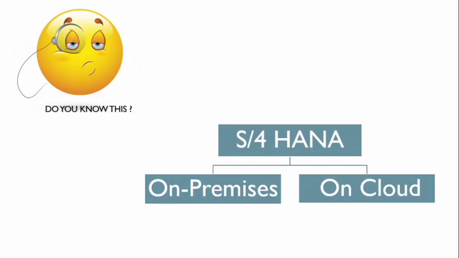SAP S4 HANA provides on-premises and on-cloud. SAP S4 HANA on-premises edition is the ERP business suite based on the SAP HANA in-memory database. With on-premises, the customer manages everything, including the HANA database, application, data centers, OS, middlewares, servers, virtualization, and networking.